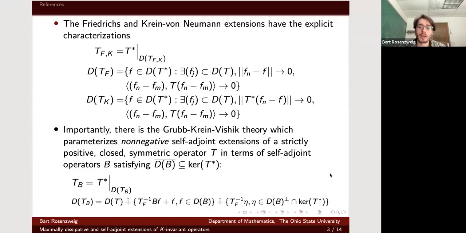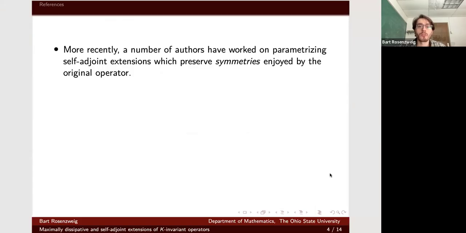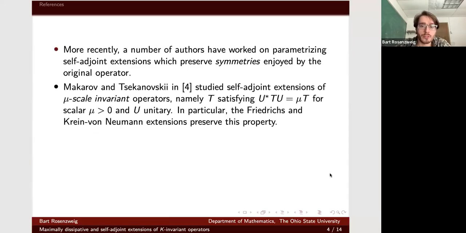But anyway, more recently, there are a lot of works where people try to understand self-adjoint extensions that preserve other properties enjoyed by the symmetric operator you start with, in particular symmetries. What do I mean by that? Here are some examples.